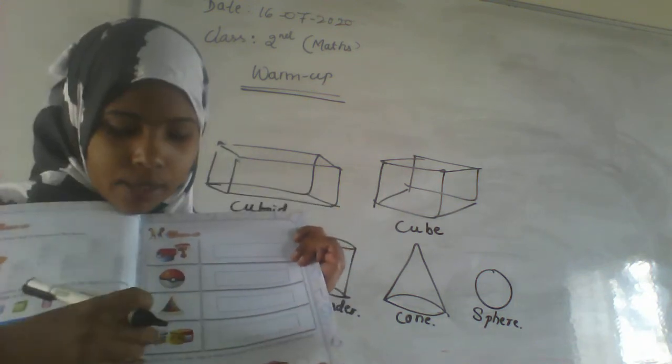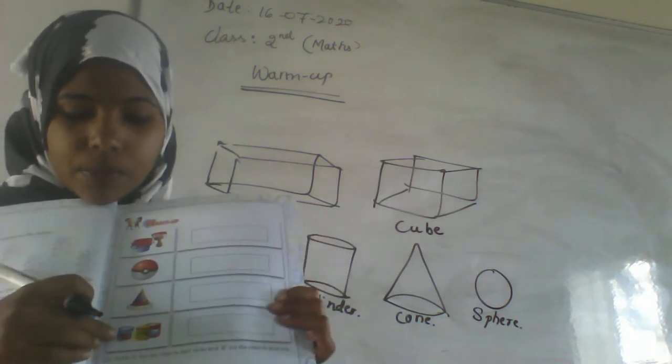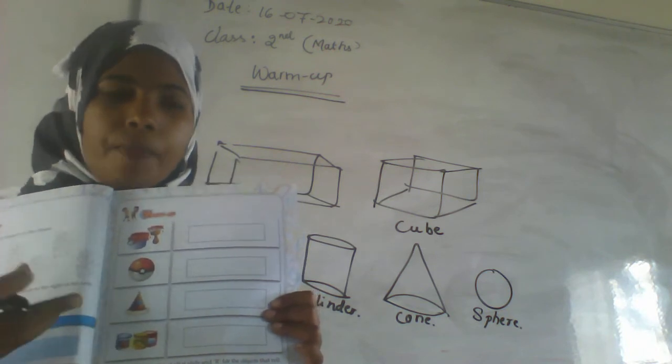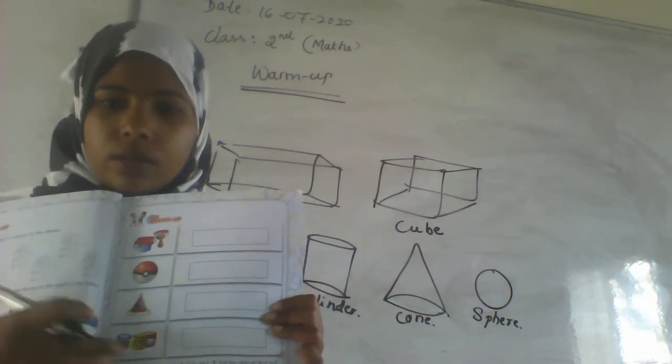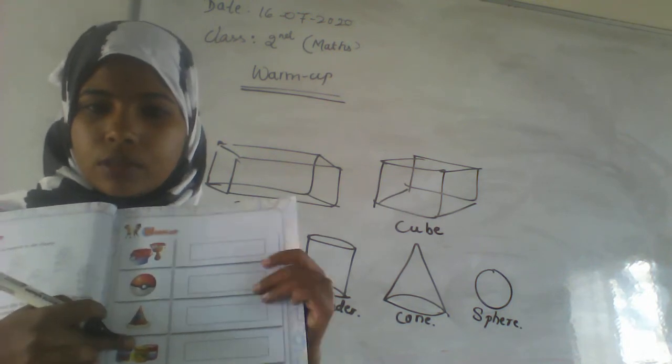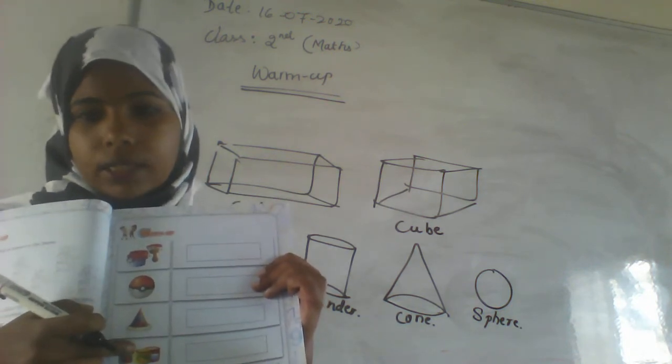And the next one, they have given some containers, maybe jam or pickle. Pickle means uppinkai, jam means mixed fruits, okay. Here, what is the shape of this? That is again cylinder, okay.